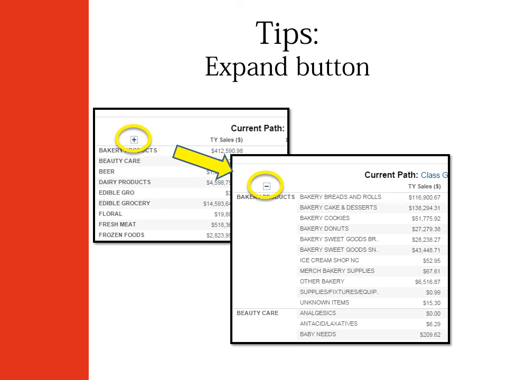Hover your mouse above a group to reveal the Expand button. The Expand button shows as a plus sign when there is more information to show, and a minus sign to show that you can collapse the information.